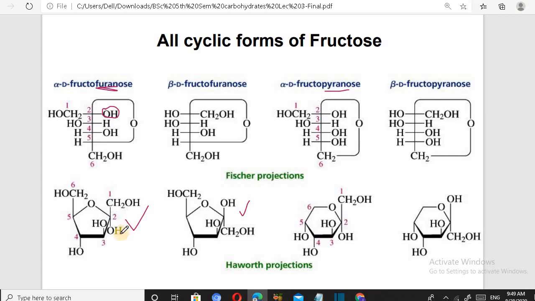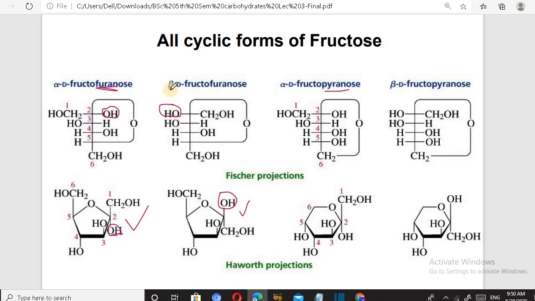If it is present on the lower side, then it is alpha, and if this OH group is present on the other side, that is, on the upper side, then it is beta.